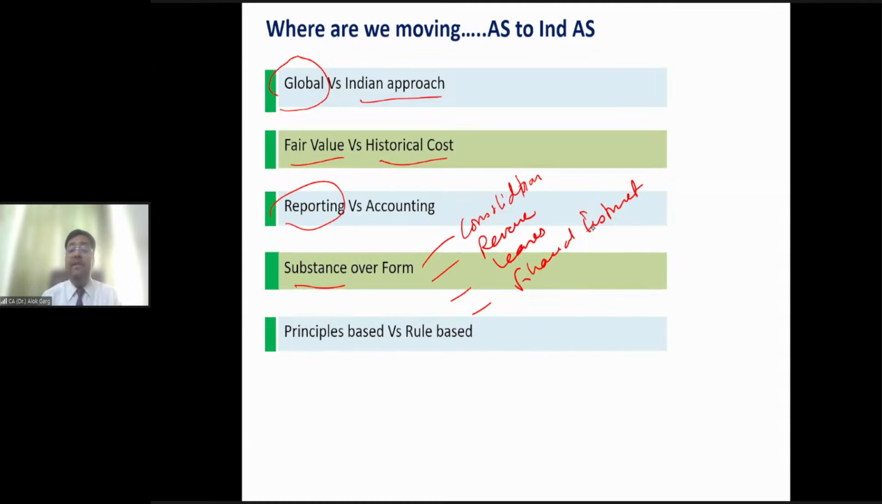Okay. Principle based versus rule based. In Ind AS, there is no rule. For example, in our accounting standard 21, it says that when a company is having more than half of the voting power in another company, it will become a subsidiary. But in Ind AS, there is no concept of more than half of the voting power. The concept is the determination of control. You will read this in Ind AS 110. So Ind AS standards are more principle based rather than rule based, right?